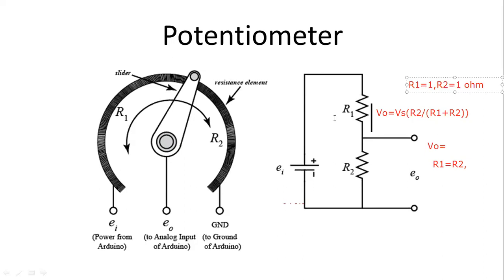One more condition I'm going to take over here: if R1 value is 100 mega ohm, and R2 value is also 100 mega ohm, what will be the output now? Yes, you are all so genius.